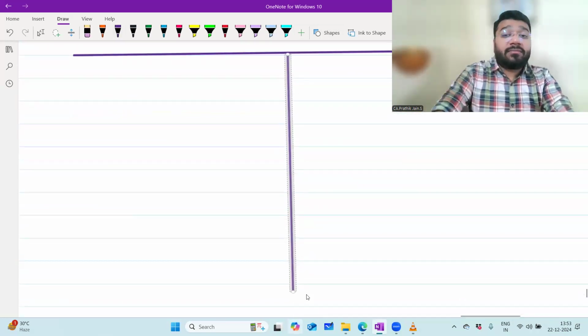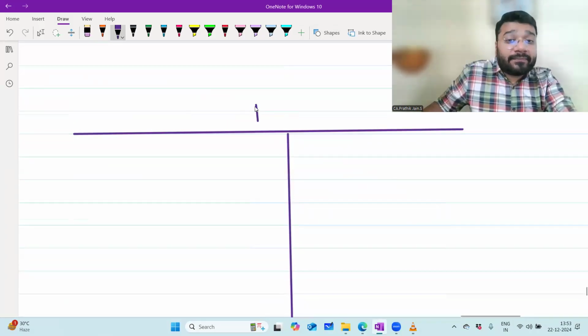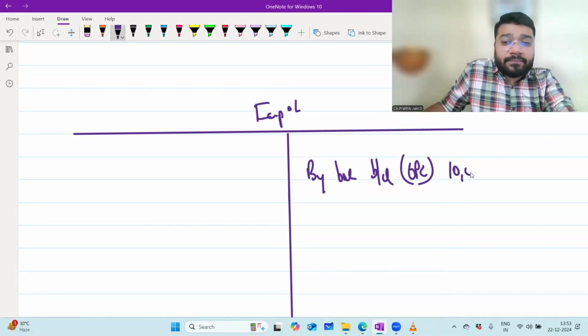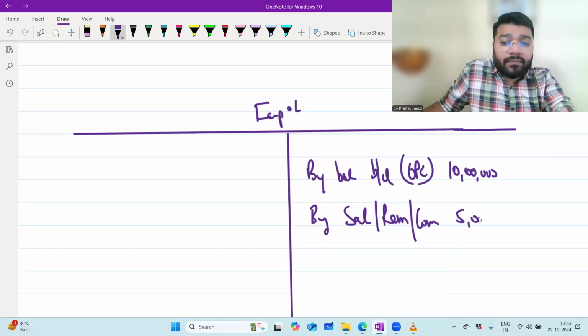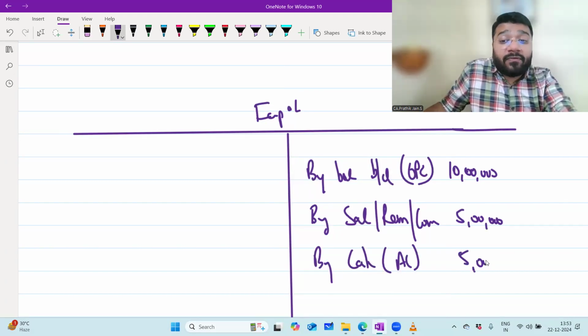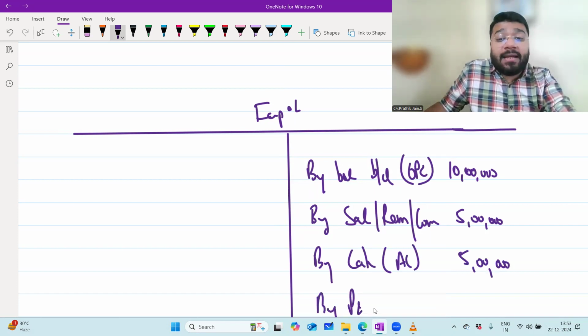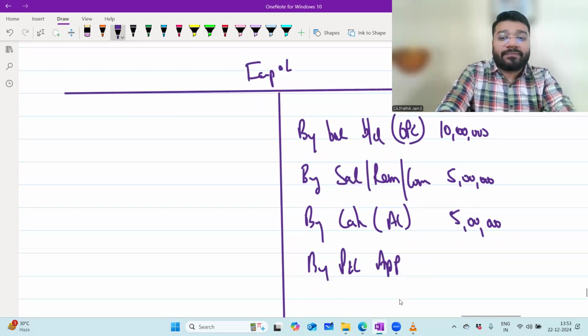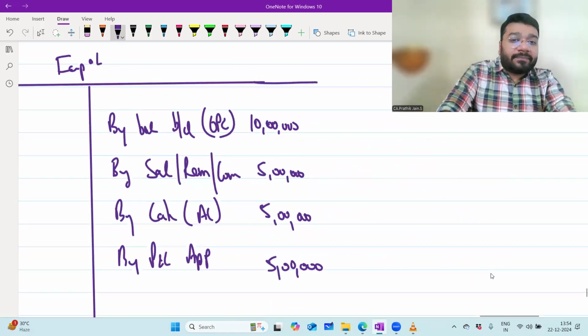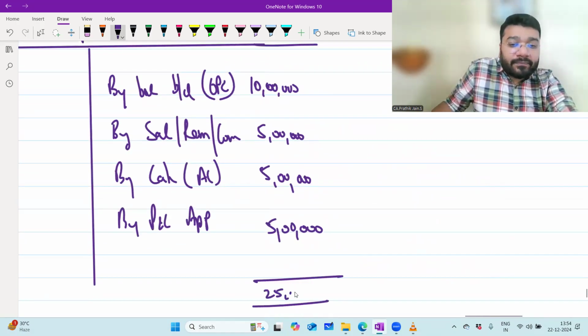In the fluctuating capital method, what are the items that will come on the credit side? By balance brought down, which is opening capital, 10 lakh. Do you agree with me? Yes, sir. By salary, remuneration, commission, 5 lakh. By additional capital, cash, 5 lakh. By P&L appropriation account, interest on capital, forget it because you have to calculate. By P&L appropriation, share of profit, 5 lakh. So what is the total? 25 lakh.